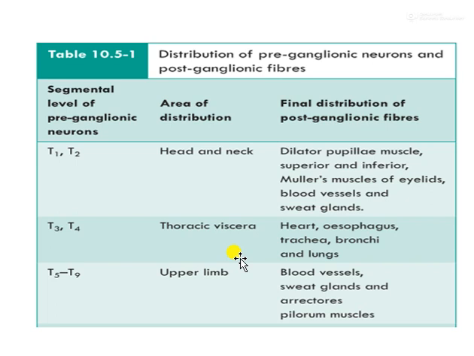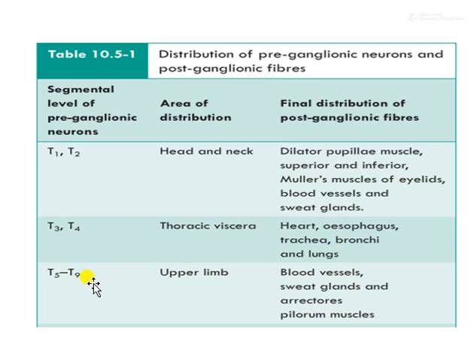Distribution of preganglionic neuron and postganglionic fiber. T1, T2 supplies head and neck, and the final distribution of postganglionic fiber is to dilator pupillae, superior and inferior tarsal muscle of the eyelid, blood vessel and sweat gland. T3, T4 supplies heart, esophagus, trachea, bronchi and lungs.